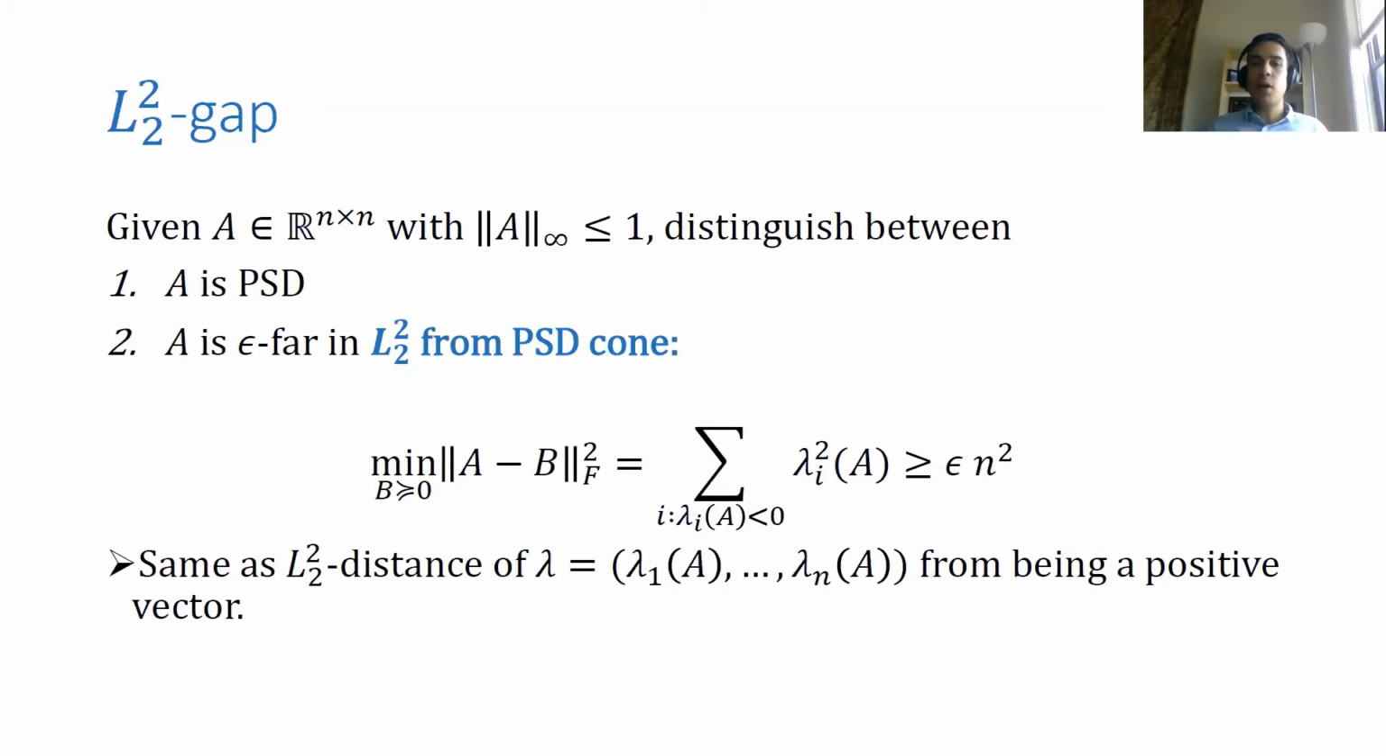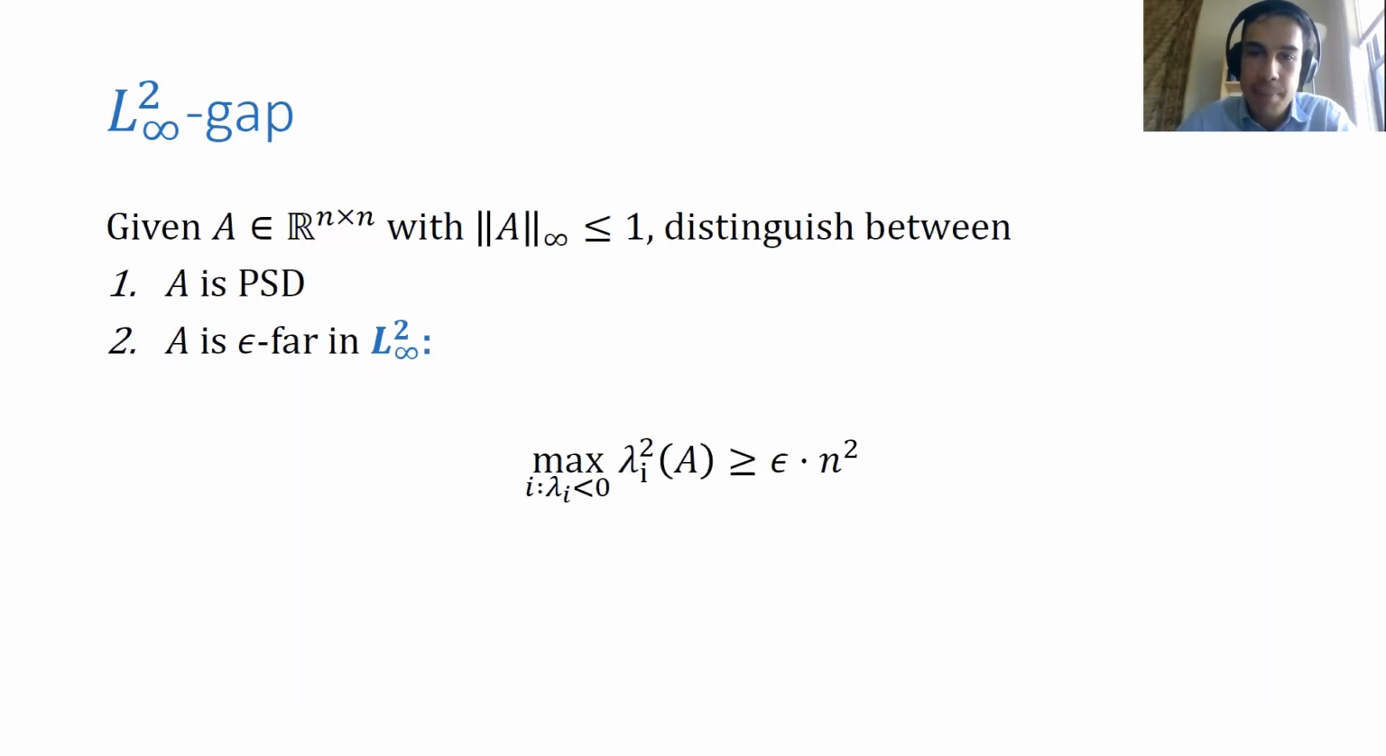Notice that this also corresponds to the L2 squared distance of the vector of eigenvalues of A from being a positive vector, because that's the sum of squares of negative eigenvalues. Now, a specialized gap, which we call the L infinity gap, says that there's at least one negative eigenvalue whose size is at least epsilon n squared.